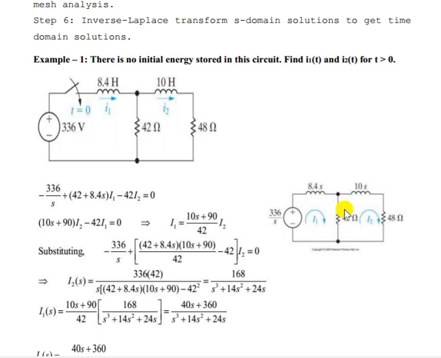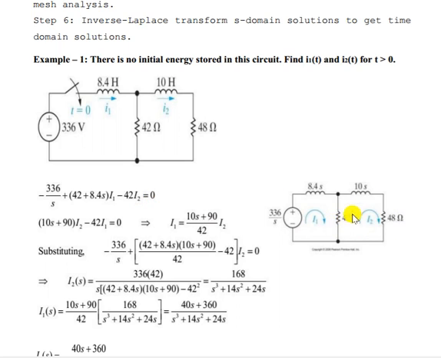Now we can apply KVL. In the Laplace transform we can also apply KVL, voltage divider rule, current divider rule, everything that we have studied. The first point is negative, so negative of that, then 42 plus 84S into I1 minus 42 into I2 equal to 0. We got this one.